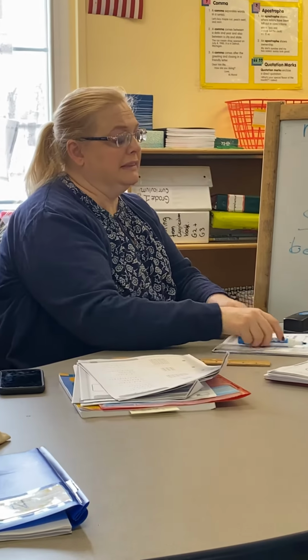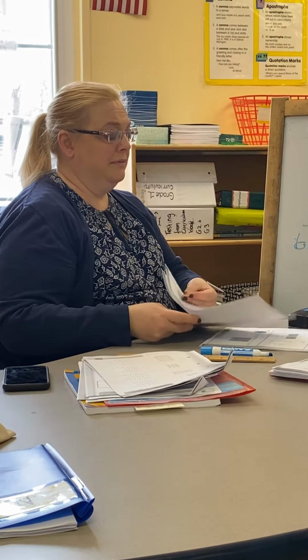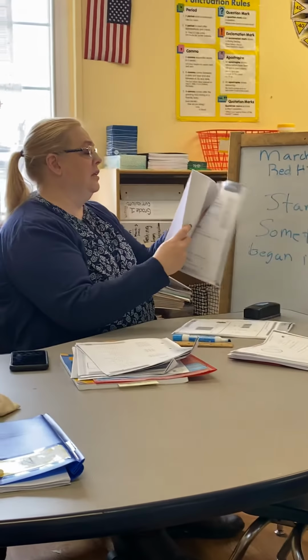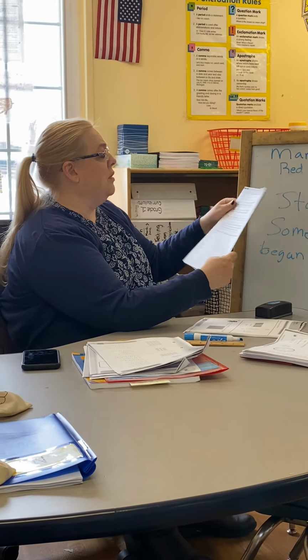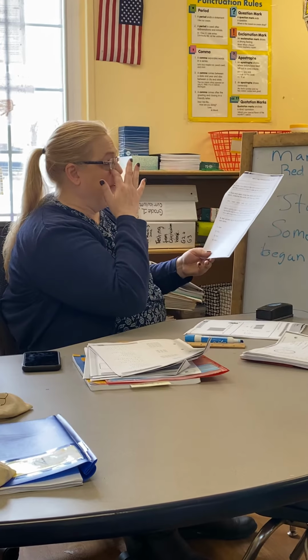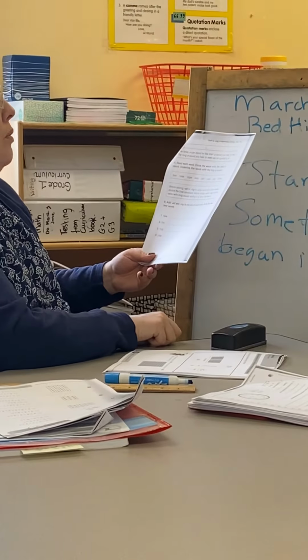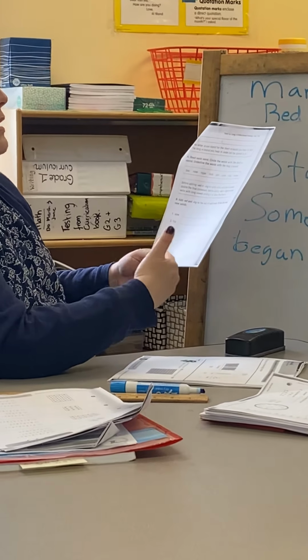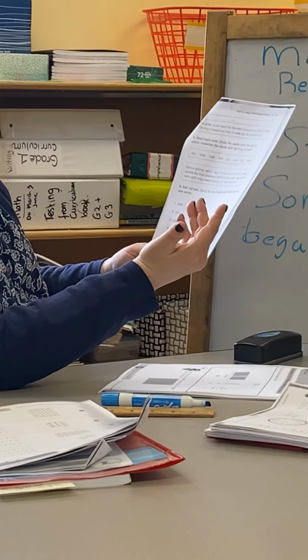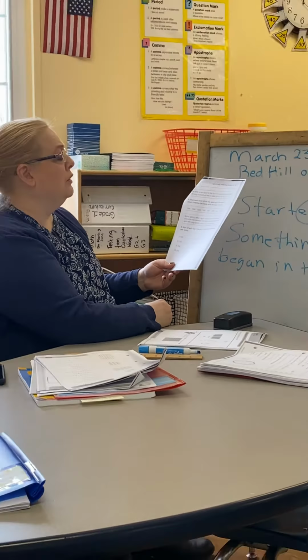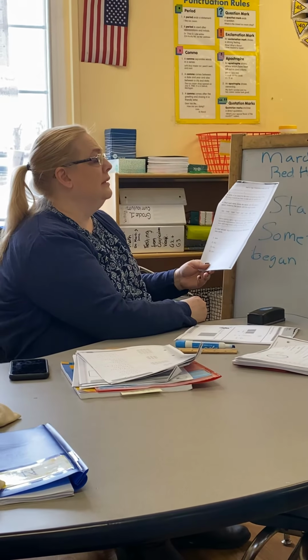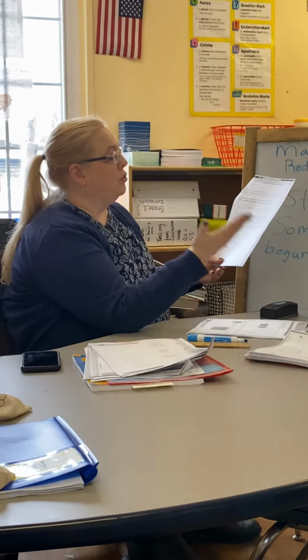Let's go to the lesson from Thursday. When we look at Thursday's, what I've noticed is some of you were not getting this correct. So you really need to read the directions. The letter O can stand for the short sound you hear in not, at, or the long O sound you hear in note, oat, because the E makes O long.